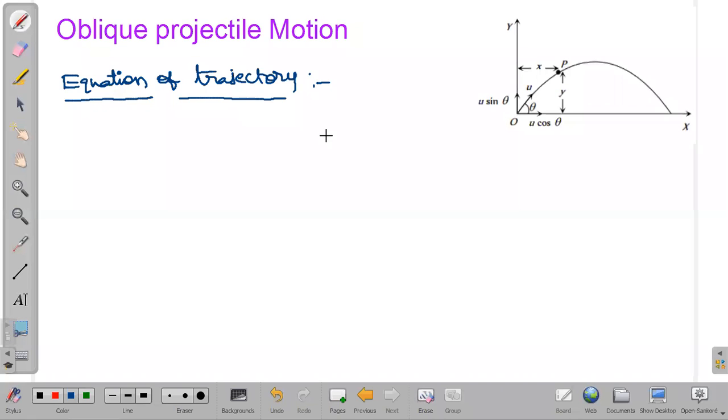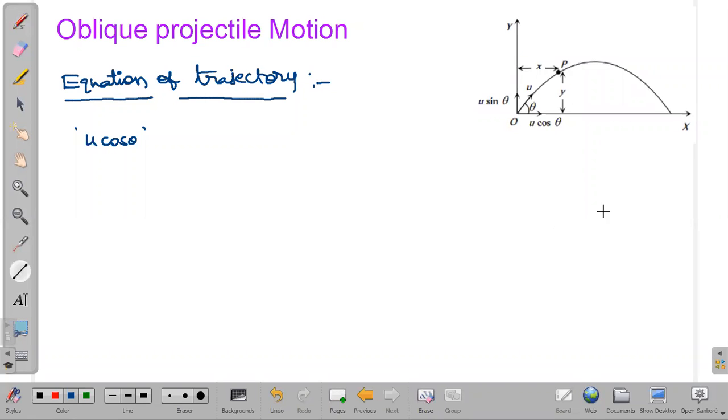For that, as I told you, we will do along the x-axis separately, and along the y-axis also separately. So the same thing I will be doing here now. If we go with the x-axis, along the horizontal direction, the velocity component along the x-axis is u cos theta. This already I told you. Once again, if you want clarity, I will tell you.